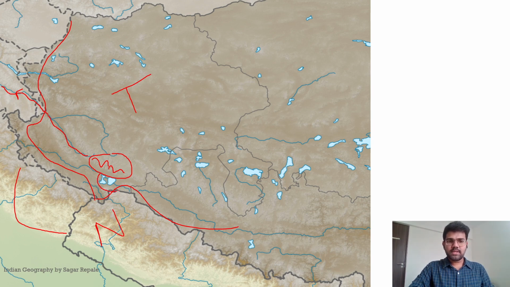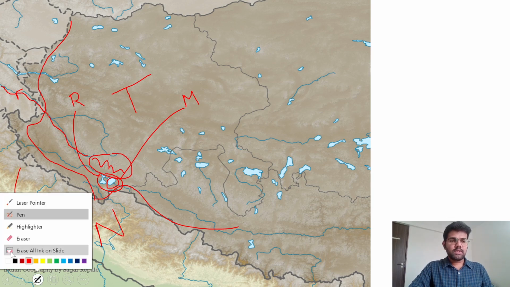These two lakes: the left one is Rakas Lake, also known as Rakshas Lake. And the right one, this bigger one, is the famous Man Sarovar Lake. North of Rakas Lake and Man Sarovar, we have the Kailas mountain range and that Bhokarchu glacier, and from there the river Indus originates.